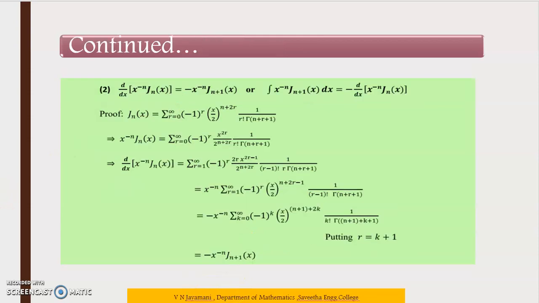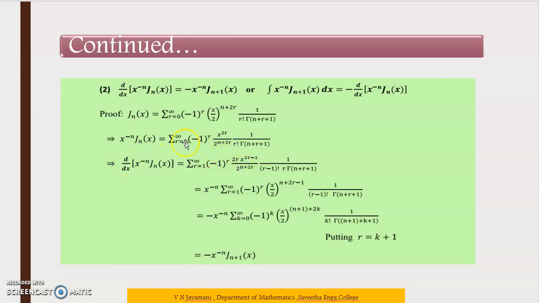Next we go for the other one, the same recurrence relation, the second one: d by dx of x power minus n into J n of x. We already know the J n of x formula. So multiply x power minus n on both sides. If you multiply x power minus n, we have x power plus n, then minus n, both add, we get x power 0. So we get only x power 2r. But the denominator 2 power n plus 2r stays as it is. Then r factorial into gamma of n plus r plus 1.